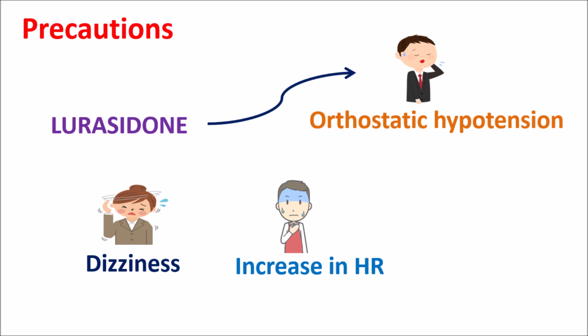Lurasidone acts by multiple mechanisms, so it can block one of the receptors, the alpha-1 adrenergic receptors. These alpha-1 receptors are responsible for maintaining blood pressure while you are standing or changing position. So when these receptors are blocked, blood vessels are not getting sufficient pressure, so you may experience orthostatic hypotension. So during the early days of therapy, dizziness and drowsiness may be produced by this medication.